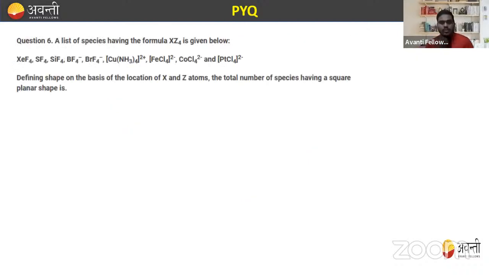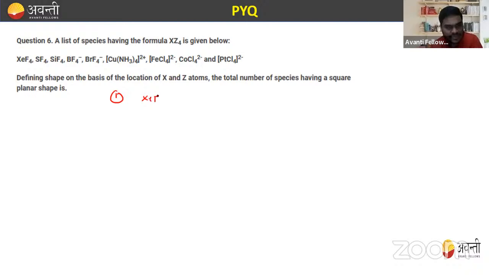Now, question 6, this one is also very important. A list of species having the formula XZ4 is given below: XeF4, SF4, SiF4, BF4 negative, BrF4 negative, Cu(NH3)4 2 plus, FeCl4 2 negative, CoCl4 2 negative, and PtCl4 2 negative. Defining shape on the basis of the location of X and Z atoms, you have to identify the total number of species which will show a square planar shape.